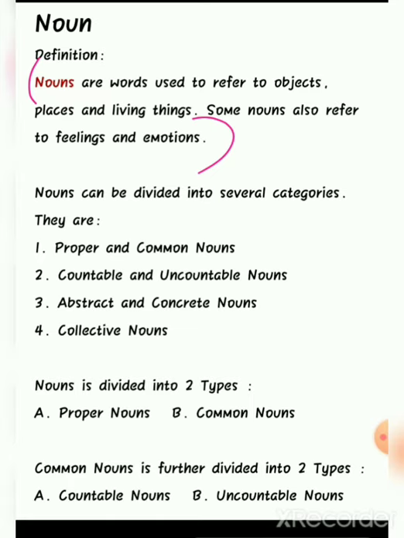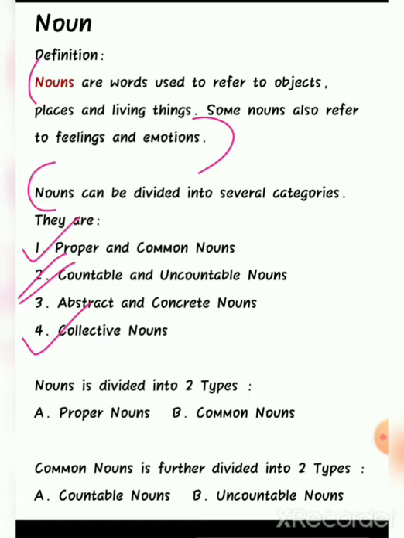Okay, now let's see the category, the different nouns. Nouns can be divided into several categories. They are proper and common nouns, countable and uncountable nouns, abstract and concrete nouns, and the last one is collective nouns.